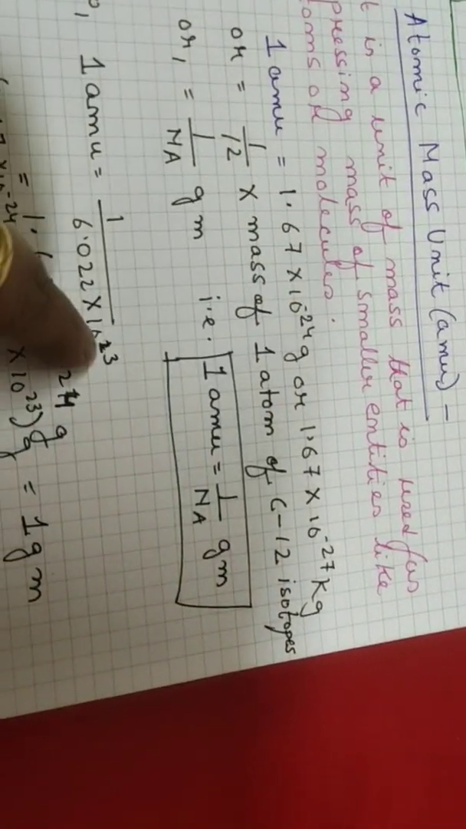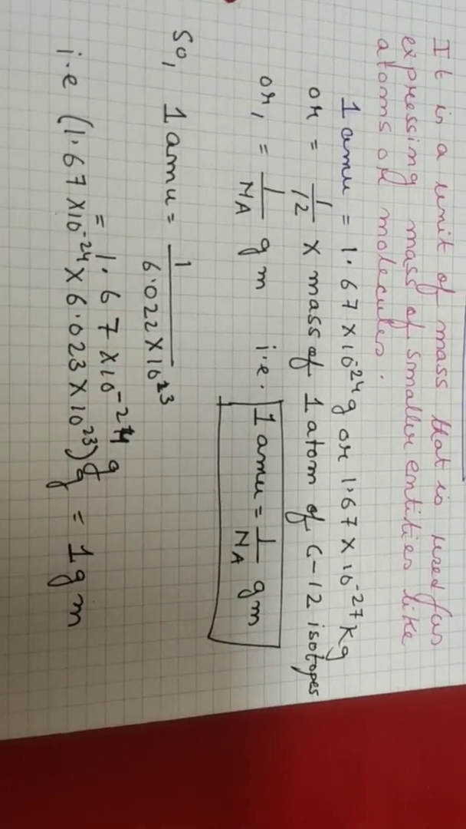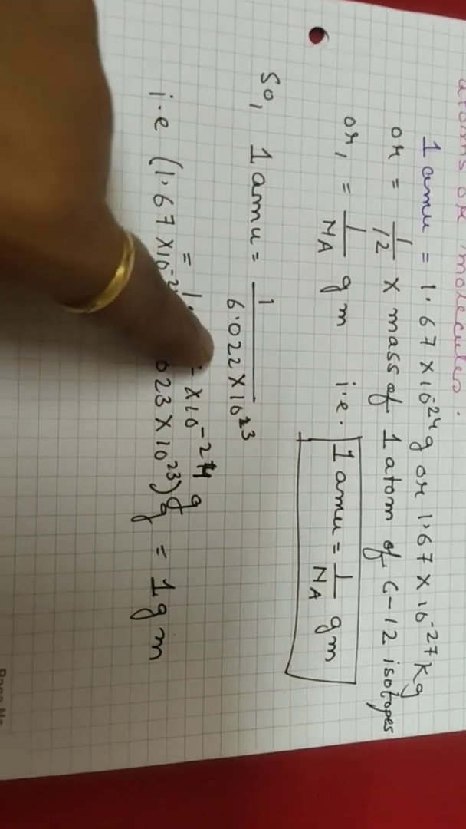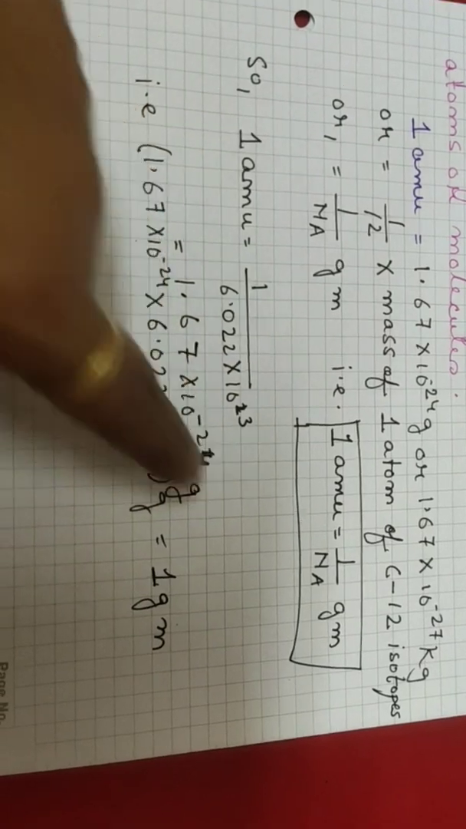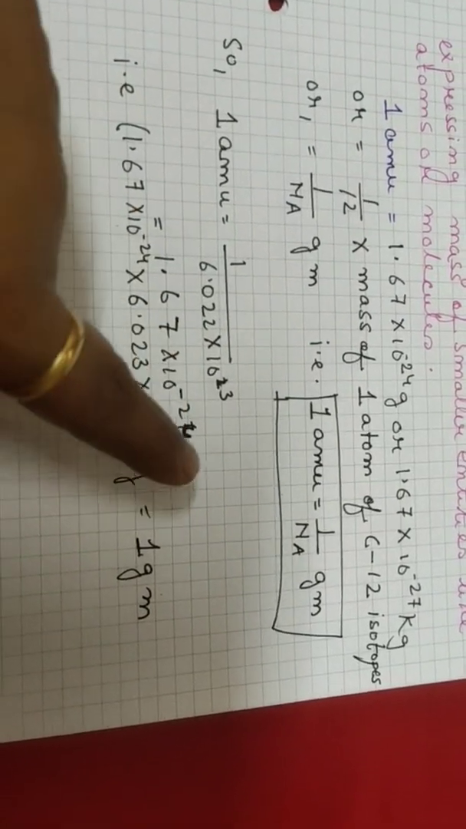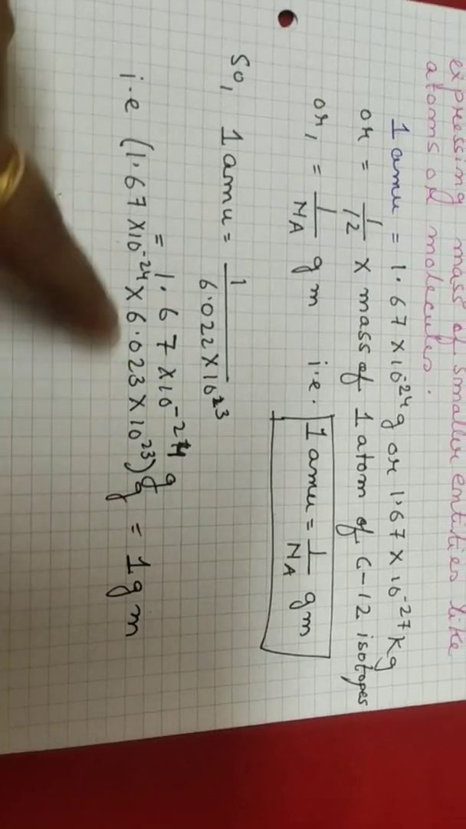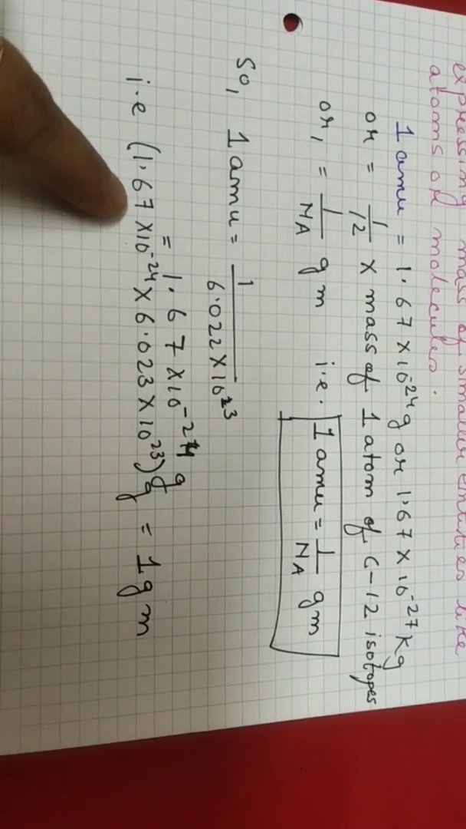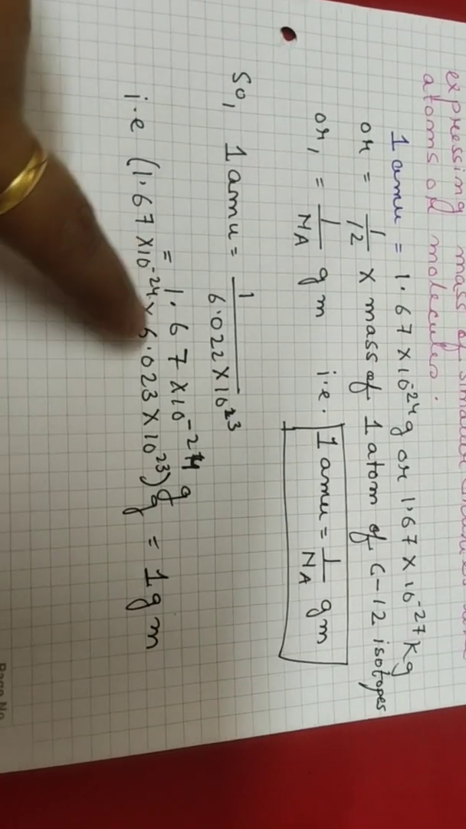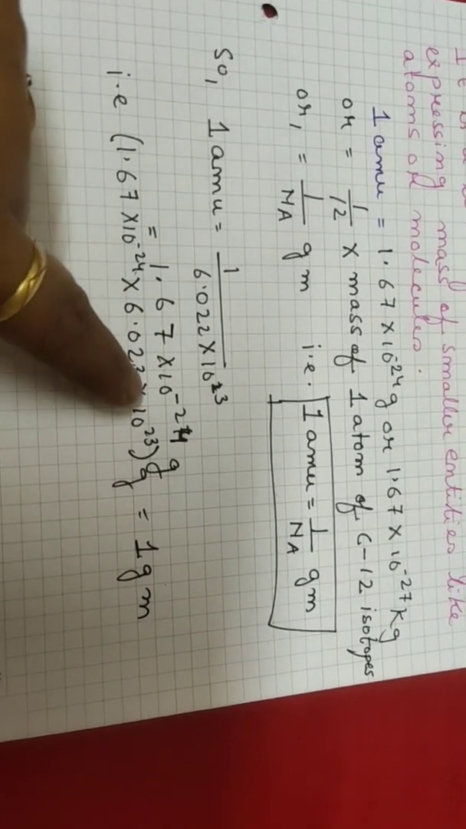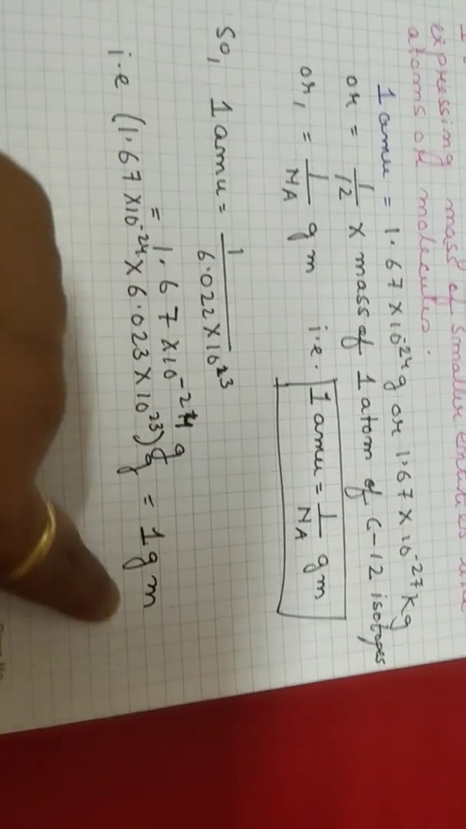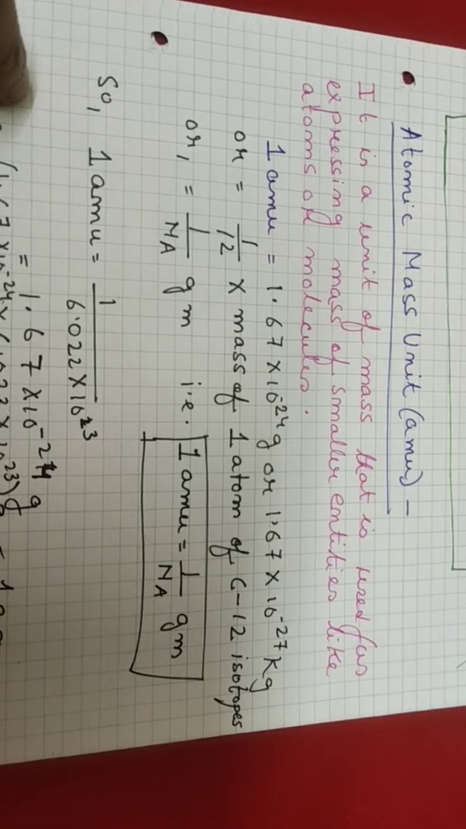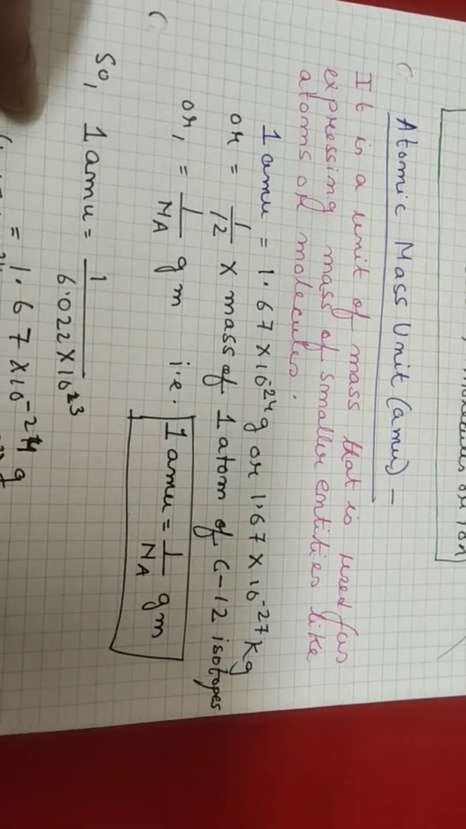So, this is the formula we need to understand and remember whenever we do any type of numericals. So, 1 AMU equals 1 by 6.022 into 10 to the power 23, which is equal to 1.67 into 10 to the power minus 24 gram. So 1 gram is equal to the reciprocal, that is 1 by 1.67 into 10 to the power minus 24, which is 6.022 into 10 to the power 23 AMU. So, the value of 1 gram is always this value. So, we have understood how we have expressed atomic mass unit, which is the unit of mass.